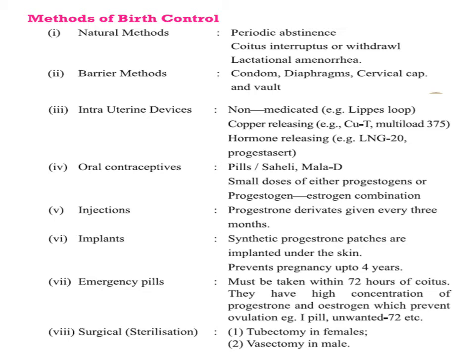The vasectomy is the sterilization process in males where a small portion of vas deferens is removed or tied up through an incision in the scrotum. And tubectomy is the sterilization procedure in females where a small part of fallopian tube is removed and tied up through a small incision in the abdomen or through vagina. So these are the different methods of birth control.